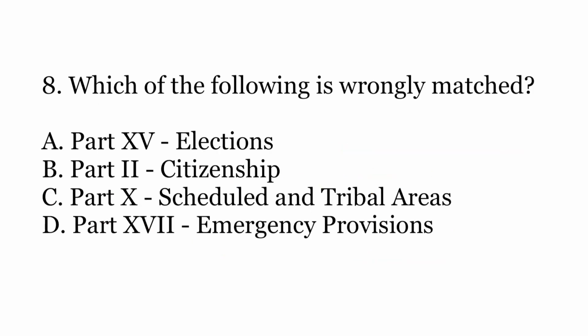Question number 8. Which of the following is wrongly matched? So 3 of these are correctly matched and 1 is incorrect. You have to identify that incorrect one. Options are A, Part 15, elections, B, Part 2, citizenship, C, Part 9 and 10, scheduled and tribal areas, and D, Part 17, emergency provisions.